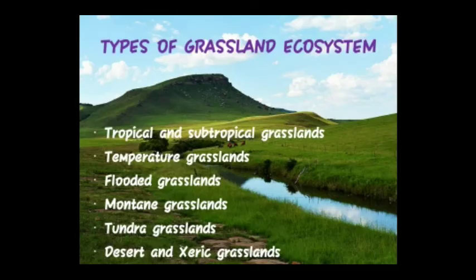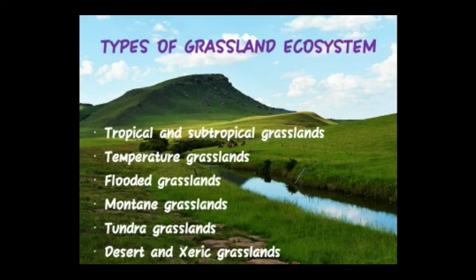Types of grassland ecosystem. The types of grassland ecosystem are: 1. Tropical and subtropical grasslands. The tropical and subtropical grasslands include the subtropical savannas and the shrublands biome.